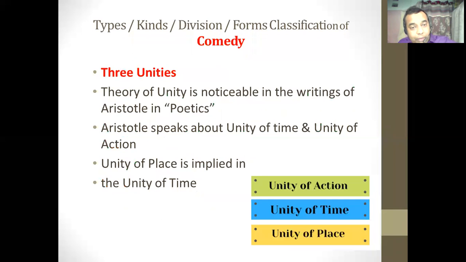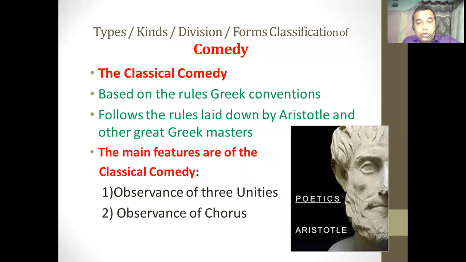Or rather, the comedy which follows the rules laid down by Aristotle and other great Greek masters is called the classical comedy. So what are the main features of the classical comedy? What are these rules? What are these conventions? The comedy which observes the theory of three unities, and which employs the chorus, can be known as the classical comedy.